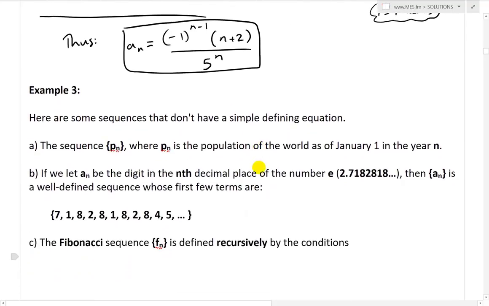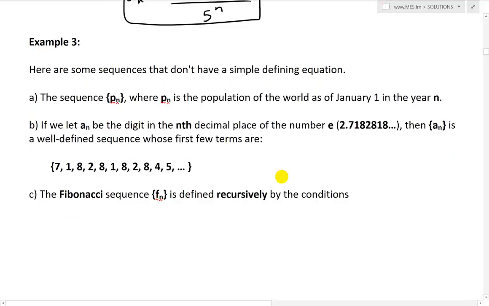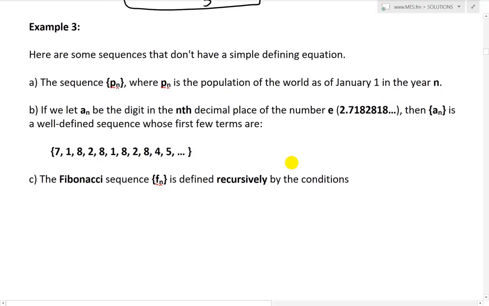Here is example 3, and it states here are some sequences that don't have a simple defining equation. We're given A, the sequence Pn, where Pn is the population of the world as of January 1 in the year n. So yeah, it's not going to have a simple defining one. You could probably fit a model to the population growth or decay.